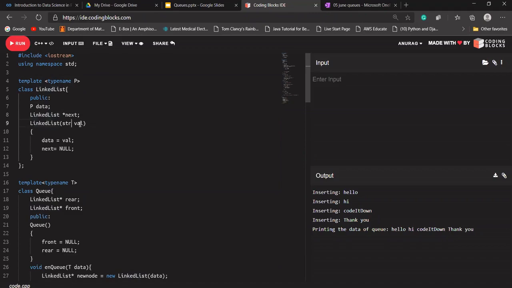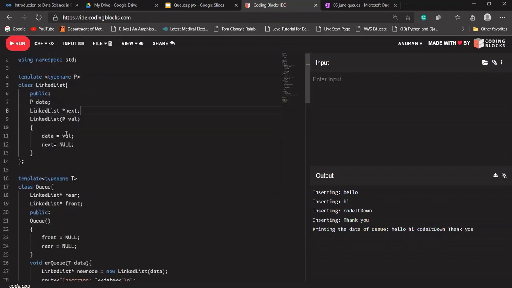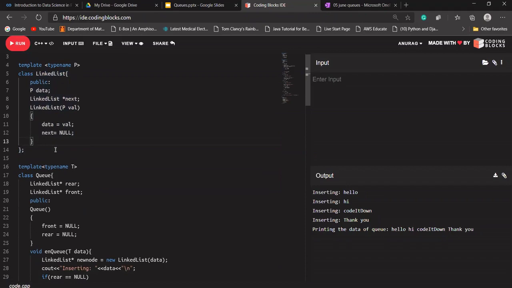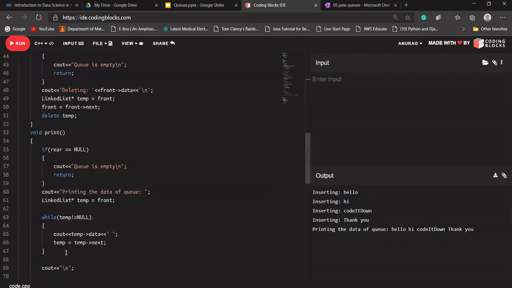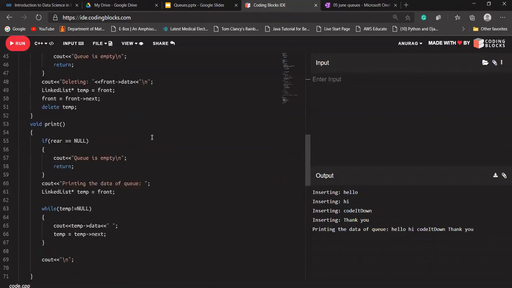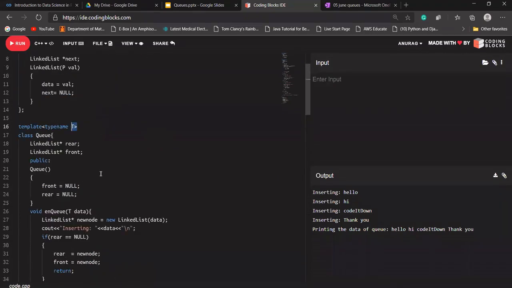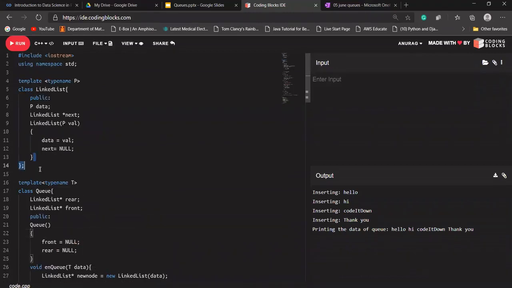Each time we are creating the instance or the object of this class, we are going to pass this T with it, because T will get to know that yes, I'm the type of string, and I have to send it to this class as well.